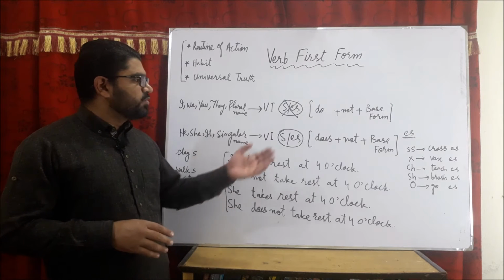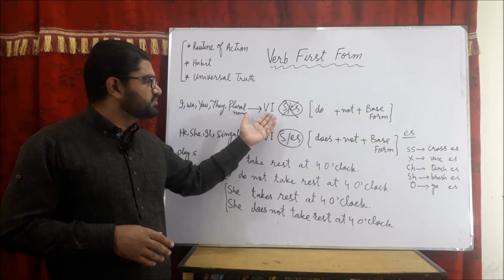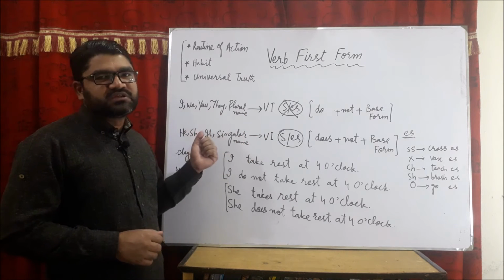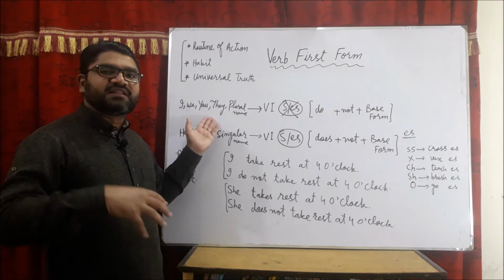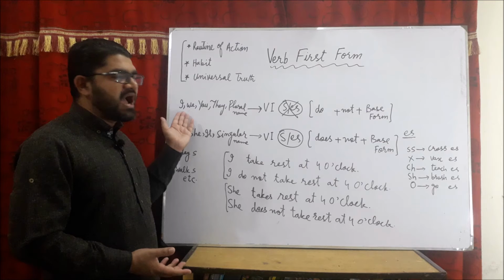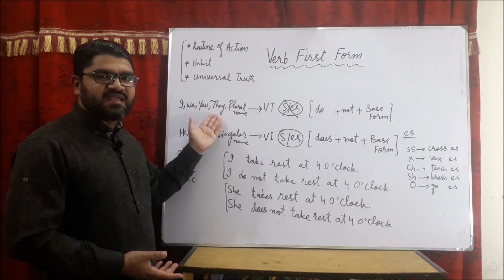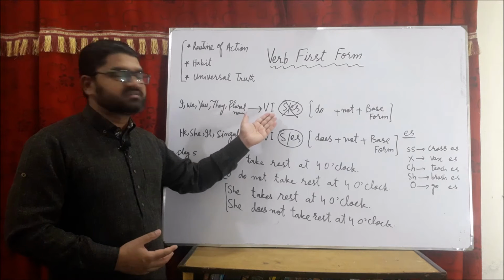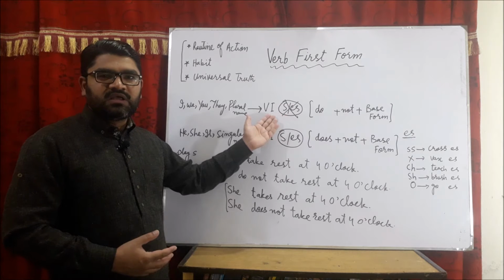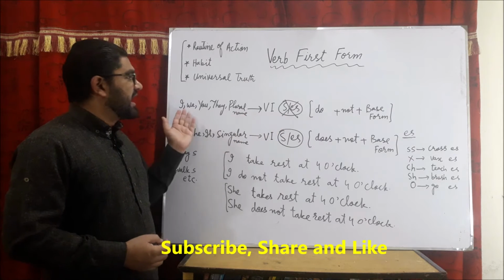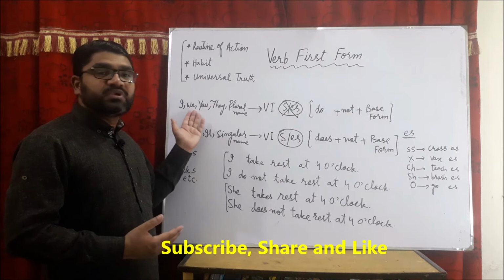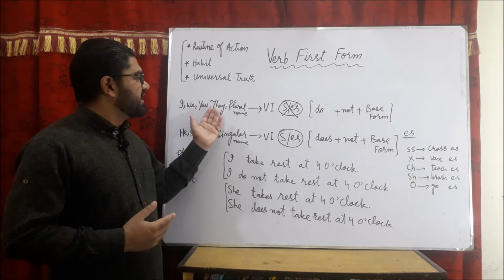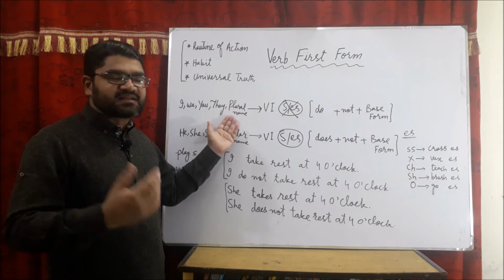Now the question comes: when to use s or es and when not to use s or es. It all depends on the performer we use. There is a list of performers. If in the place of the subject we have the performer I, we, you, they, or plural names like students, we use the verb without s or es. S or es will not be used, just like: I write a letter, we play tennis, you ask questions, they repair the mobile, the students take the classes.